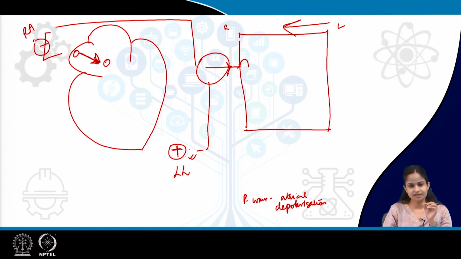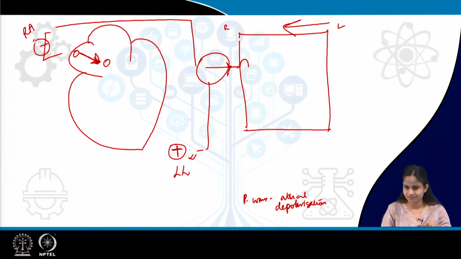Now, AV node conduction is very slow because of the specialized modified myocardial tissue present in the AV node, as already discussed in the conducting system chapter. Because of the slow conduction, with specialized cells and fewer gap junctions, there is a delay of 0.1 seconds, and the ECG machine cannot detect any signals from the AV node.